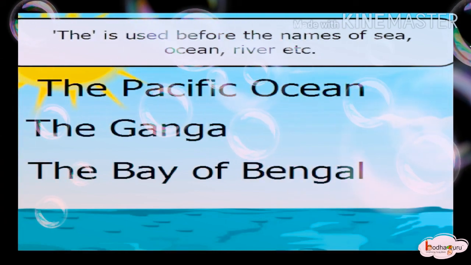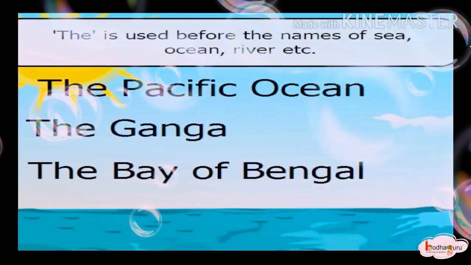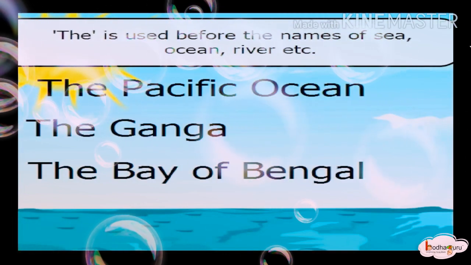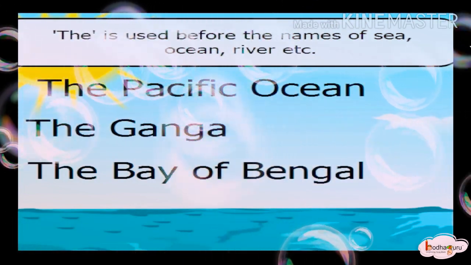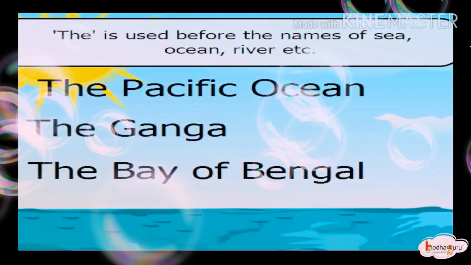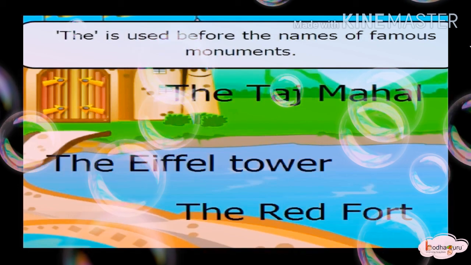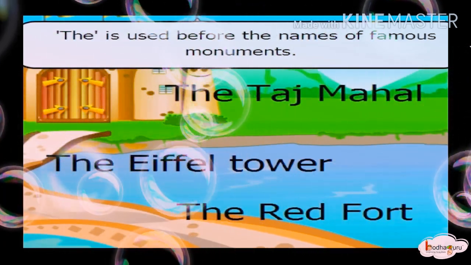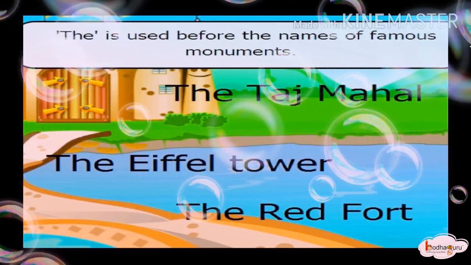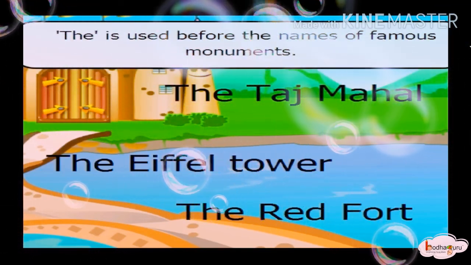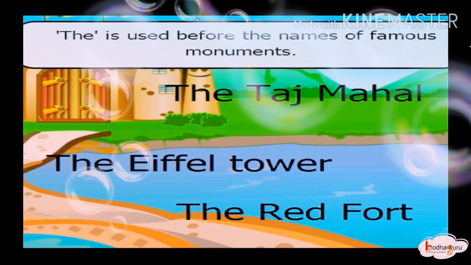The is used before the names of sea, ocean, river, etc. For example, the Pacific Ocean, the Ganga, the Bay of Bengal. The is also used before the names of famous monuments. For example, the Taj Mahal, the Eiffel Tower, the Red Fort, etc.